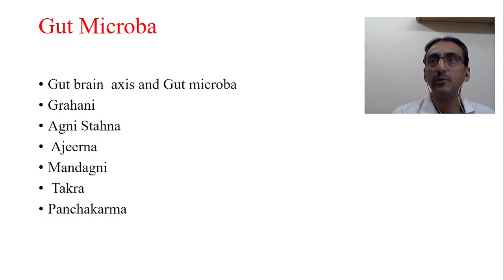Once the gut microbiota is well maintained, naturally the gut-brain axis will also be maintained. We will see that later. Therefore, Ayurveda says takra. Takra contains lactic acid, and it contains lactobacillus. Lactobacillus bacteria are very rich in takra, or what you call buttermilk.